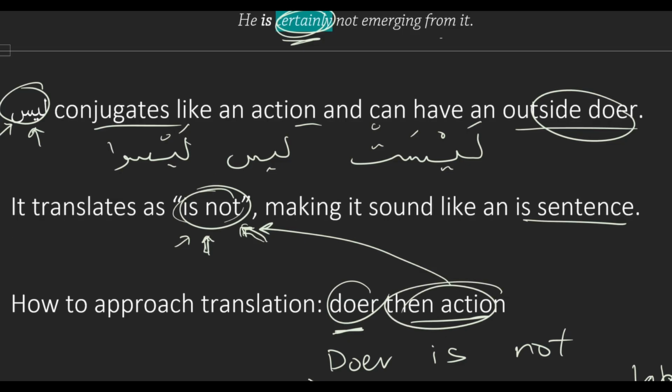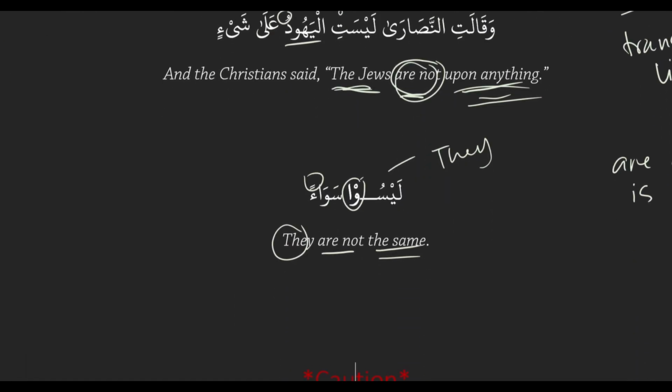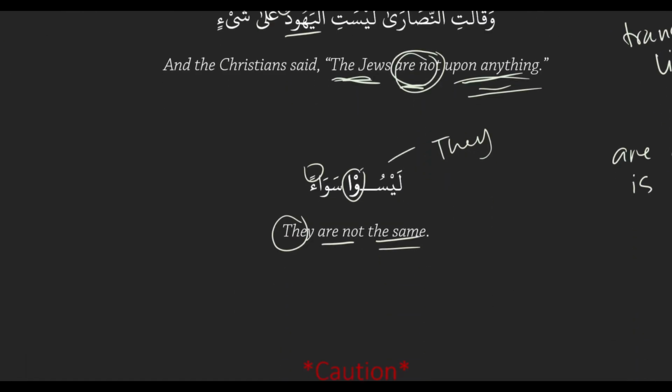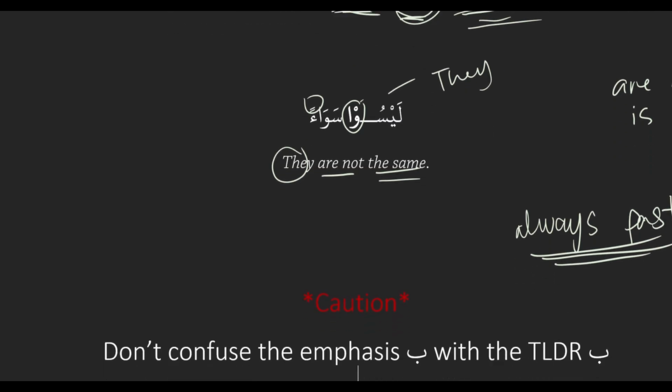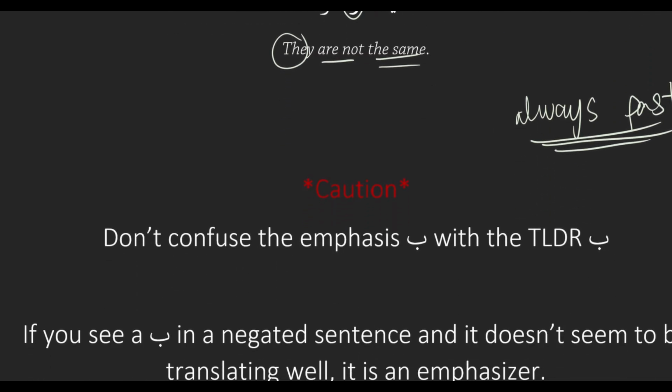I have a question about laysa's conjugations. Okay. Will we ever have like the present tense version? No. Laysa is always past. So laysa will only ever get the past tense ending indicators. Yeah. Okay. Laysa always appears in the past tense. Always. Okay. And then one last thing to wrap up the lesson.